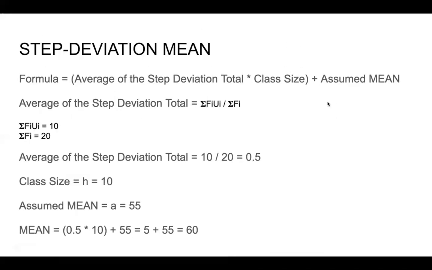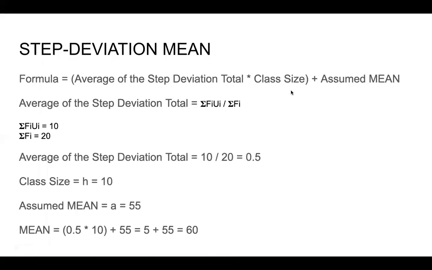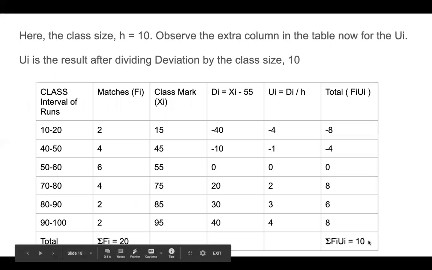Then plus the assumed mean. What was the assumed mean? The assumed mean was the character a. We remember that it was denoted with the character a, and it was 55. We assumed it was 55. So h is the class size, h is 10. The assumed mean, which is a, is 55. The average of the step deviation total is 10 divided by 20.